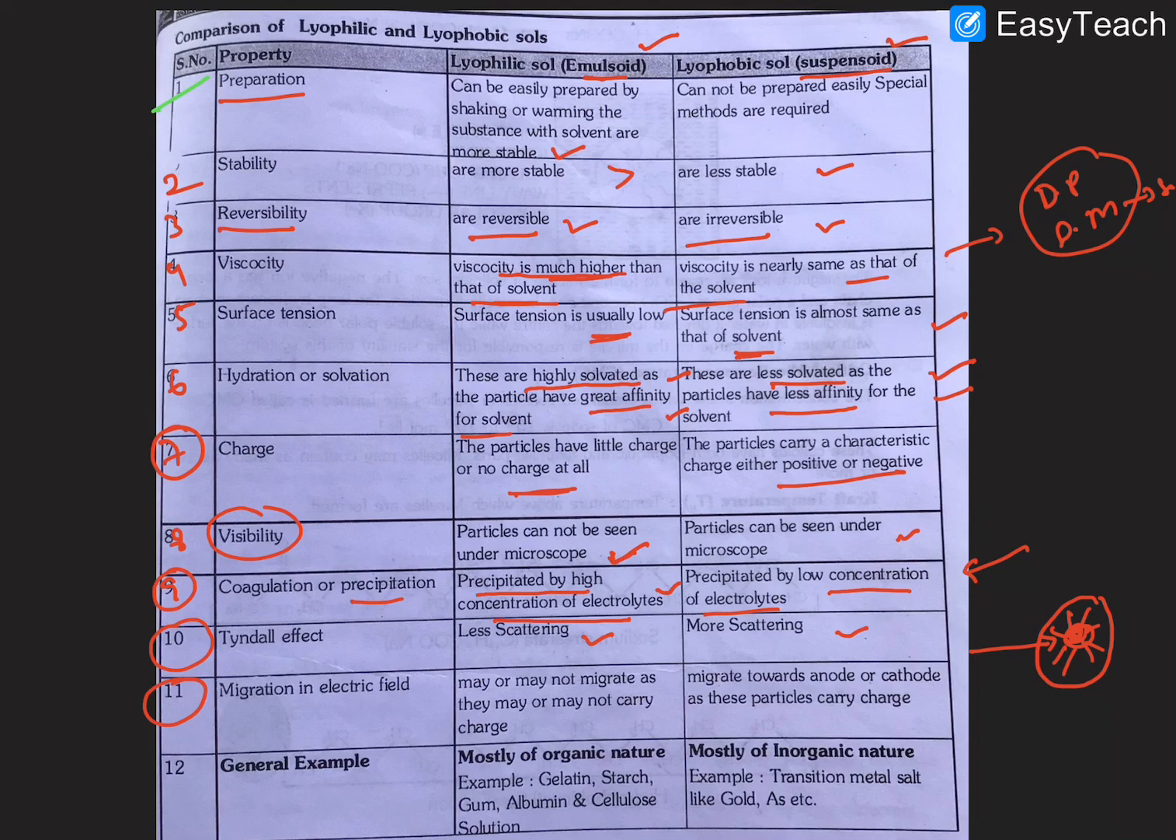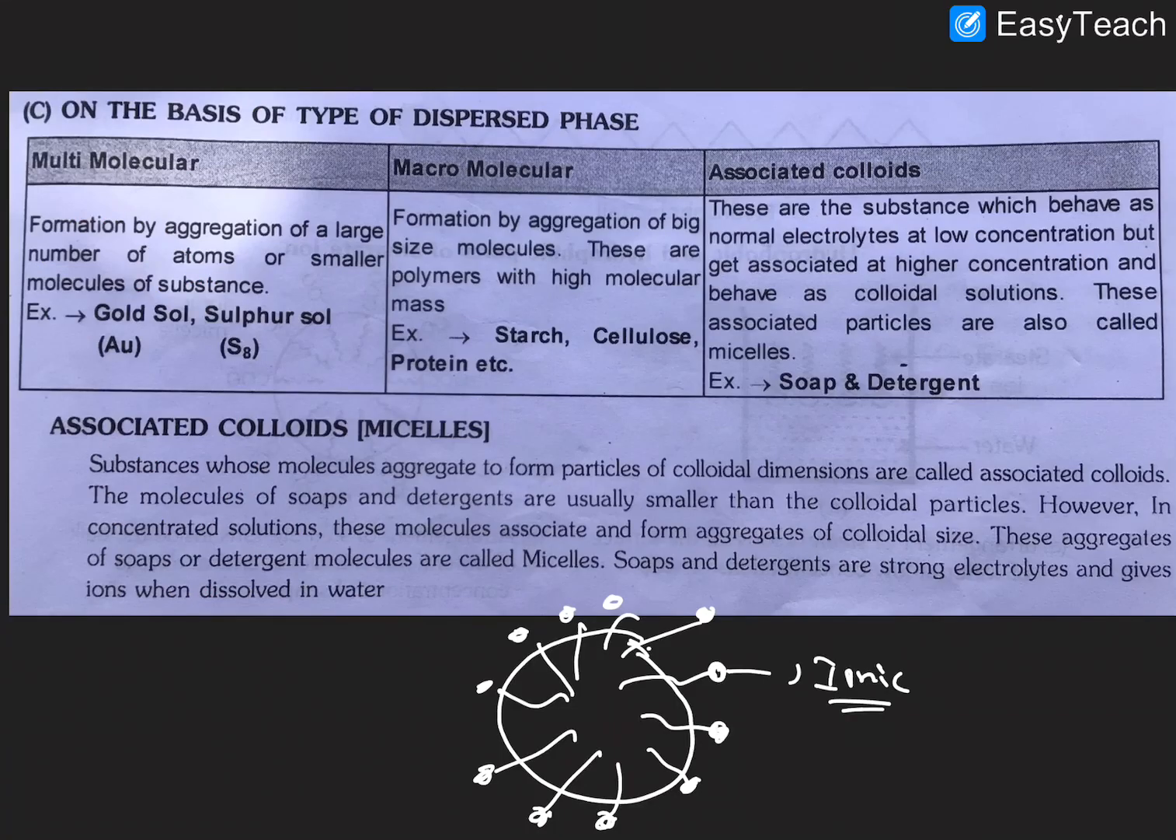Then the 11th one, migration in an electric field. Lyophilic particles may or may not migrate, while lyophobic particles carry charge, so they migrate towards the anode or cathode. For examples, lyophilic sols are mostly organic in nature: gelatin, starch, albumin and cellulose solutions. Lyophobic sols include transition metals such as gold and arsenic. So this is the information about the comparison between lyophilic and lyophobic sols.